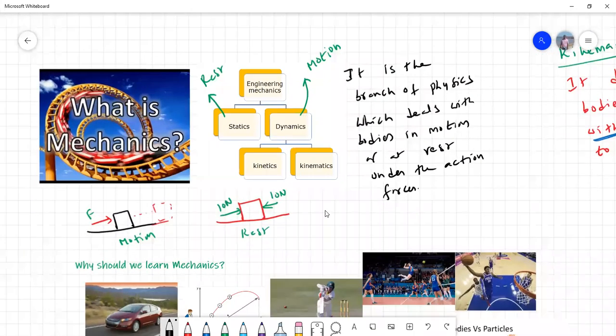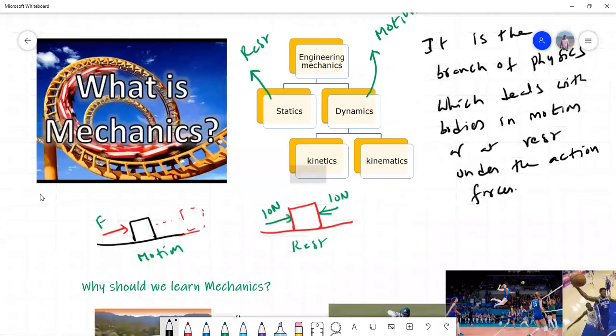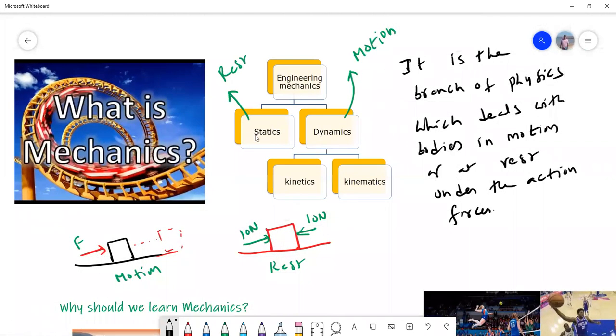So mechanics is the branch of physics that deals with bodies in motion or at rest. It is divided into two branches, as I said, statics and dynamics. Statics means rest, so it deals with bodies at rest. Dynamics means motion, so it deals with bodies in motion. Dynamics is divided into two branches called kinetics and kinematics. Both deal with bodies in motion only.